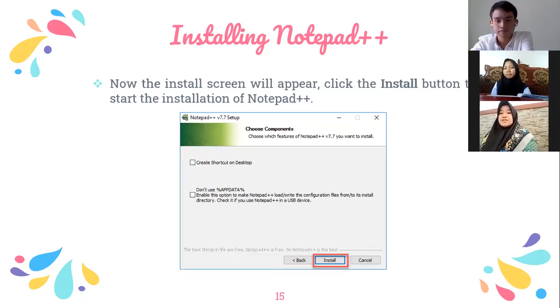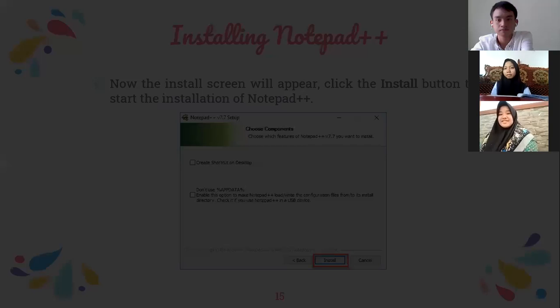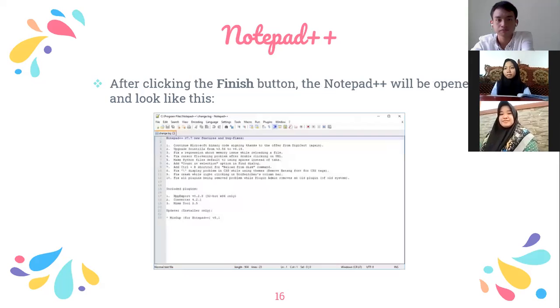Now the install screen will appear. Click the install button to start the installation of Notepad++. Next. After clicking the finish button, Notepad++ will be opened and look like this.